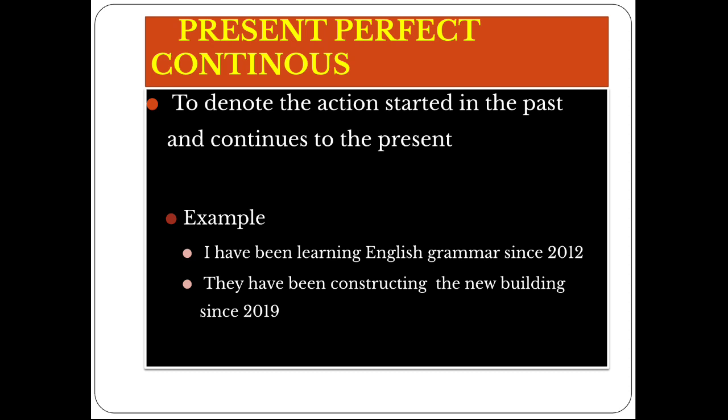The present perfect continuous tense is used to denote an action that started in the past and continues to the present. Example: I have been learning English grammar since 2012. They have been constructing the new building since 2019. In the second example also, you can find that the action started in the year 2019, but they are still continuing the action. So to denote such an action, we can make use of present perfect continuous. We have to bring appropriate changes to the verb by adding appropriate auxiliary verbs like have been, plus the verb with the ing form, as in have been constructing.